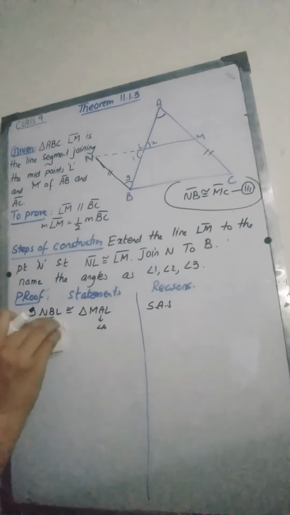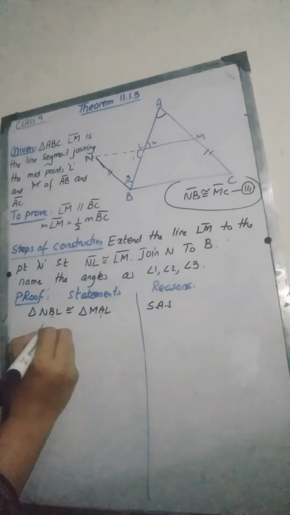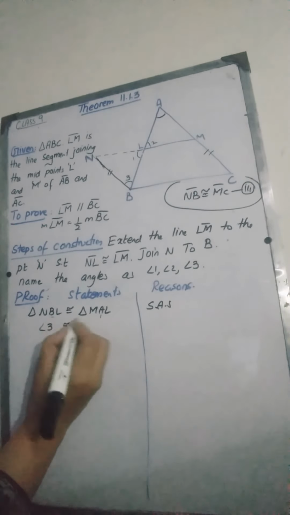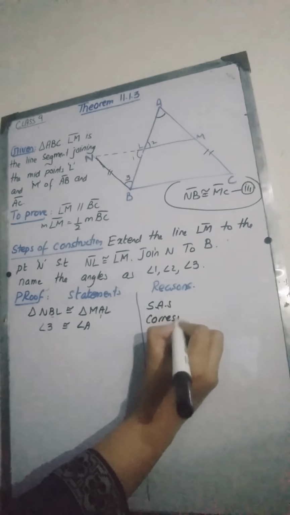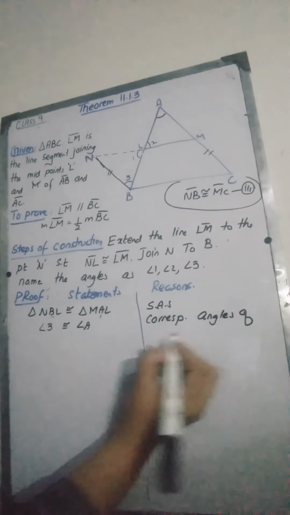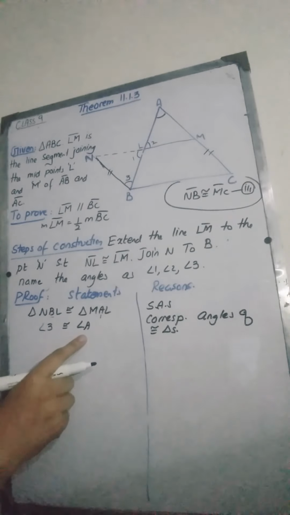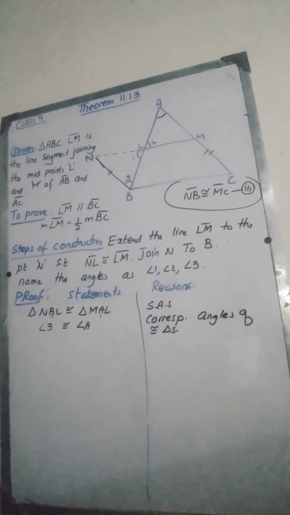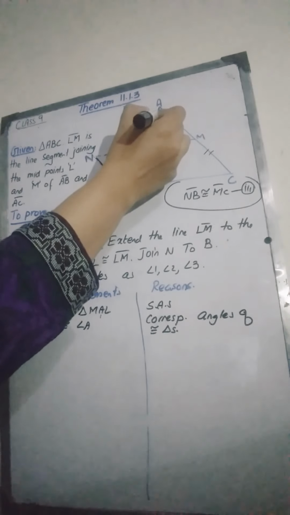So here we can write that angle 3 is congruent to angle A because they are the corresponding angles of congruent triangles. Angle 3 is congruent to angle A. Now observe carefully. Angle 3 is congruent to angle A.